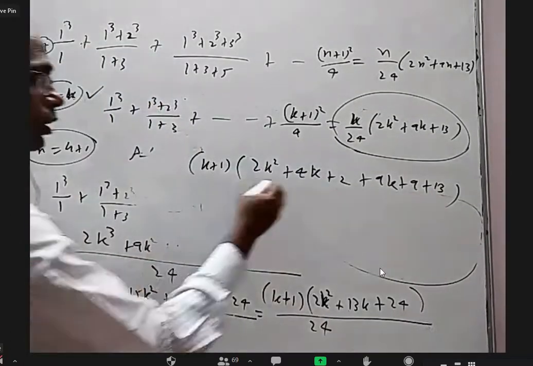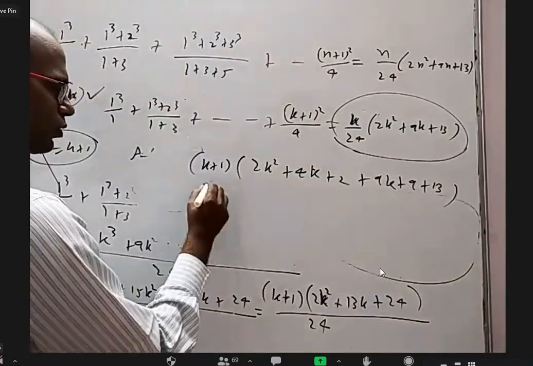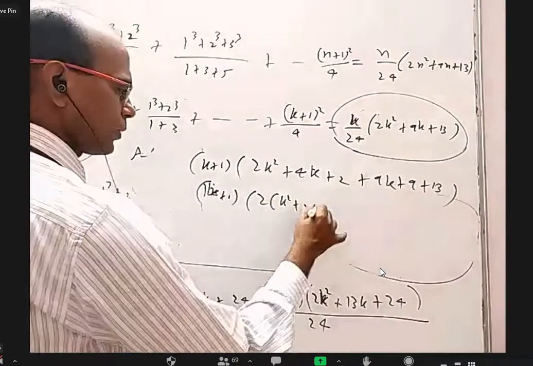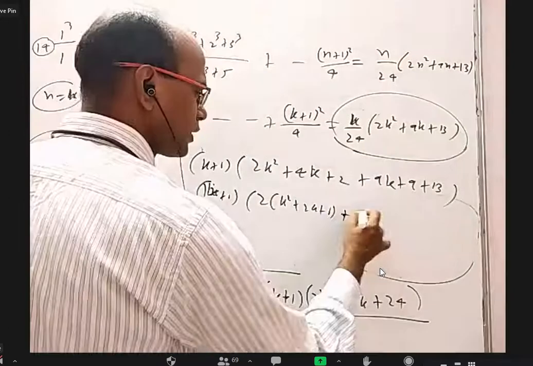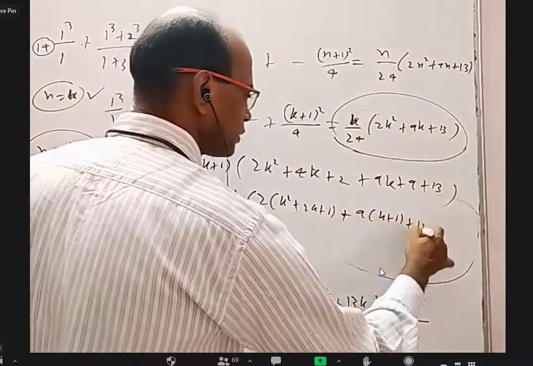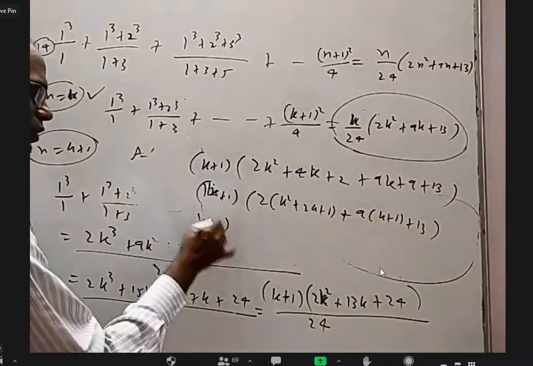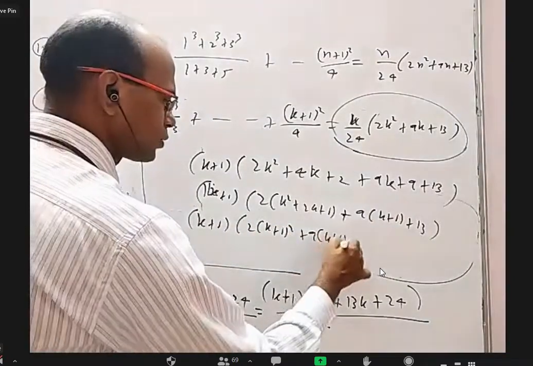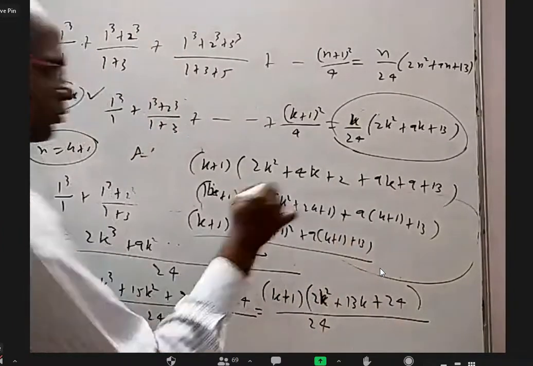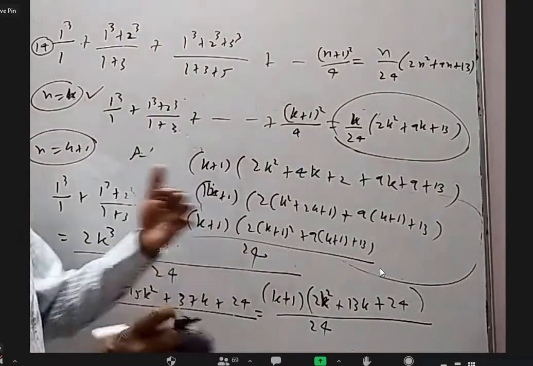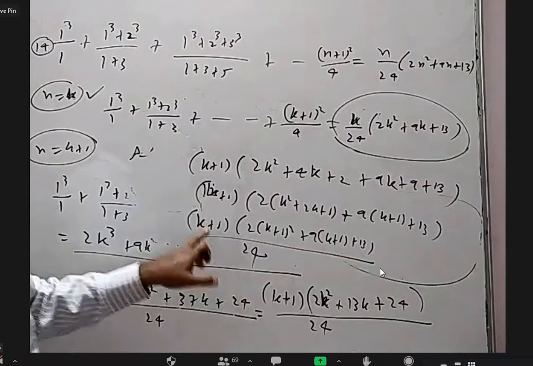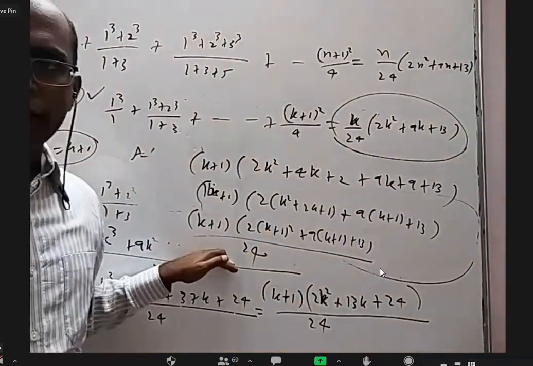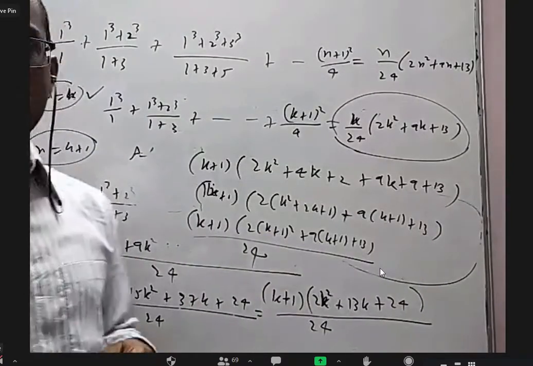Okay, fine. Now k plus 1 over 24 is there. I am not writing it. I can take 2 common here. It will become k square plus 2k plus 1. From these two, if I take 9 common, I'll get k plus 1 plus 13 by 24. So k plus 1 into 2 into k plus 1 whole square, plus 9 into k plus 1, plus 13 by 24. Now it looks like exactly the one we need to get: n into 2n square plus 9n plus 13 by 24. Now we can confidently say we actually proved it for n equal to k plus 1.